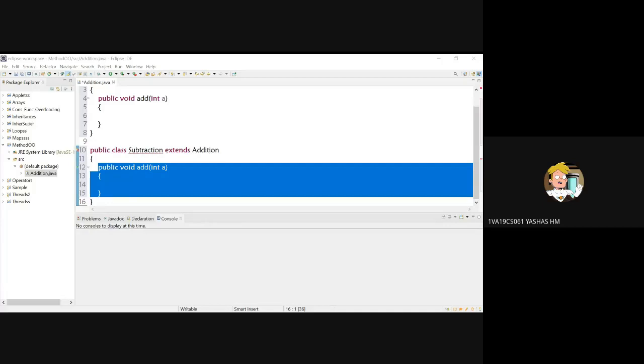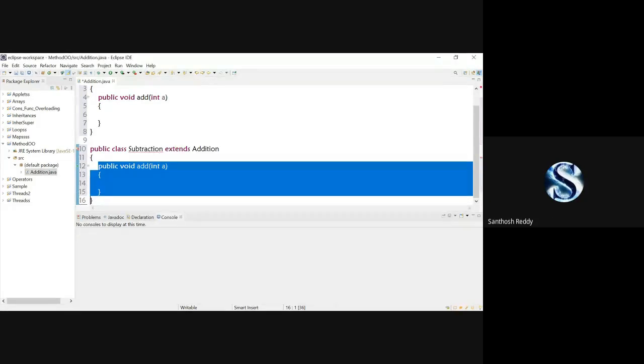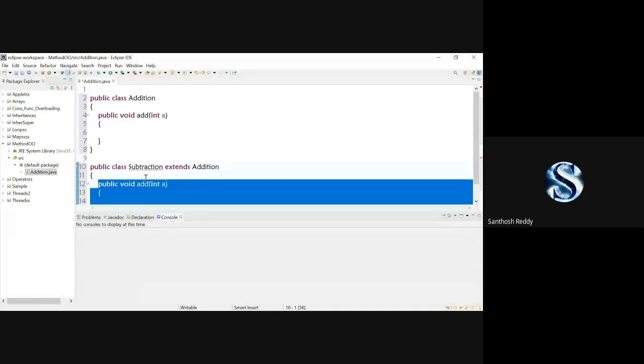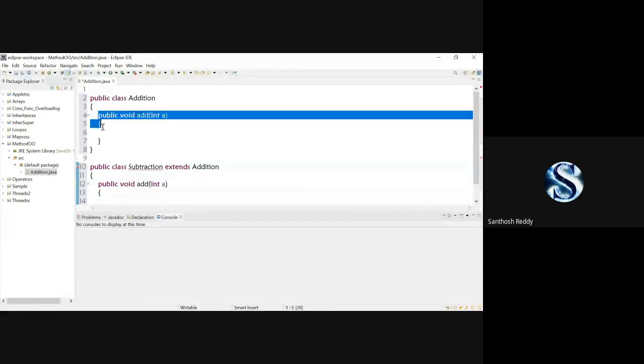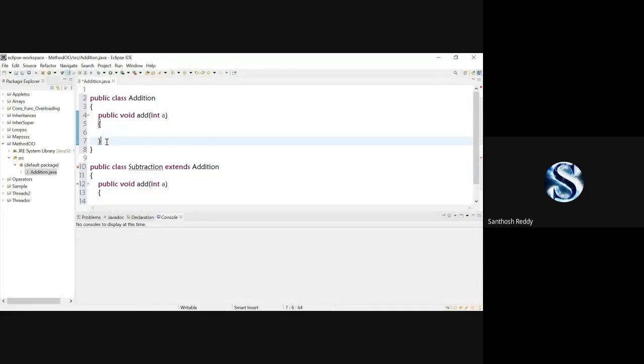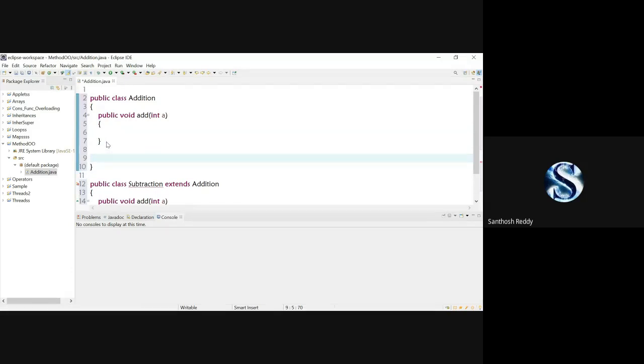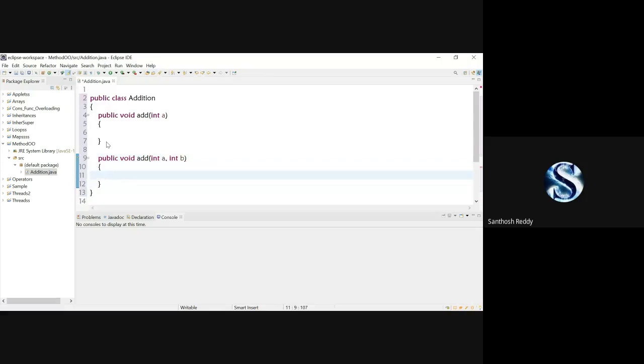Sir, how is it different from overloading, sir? The number of parameters. Okay, the first one is the number of parameters. The second one is that overloading will be done in only a single class. If you want to overload, you have to overload in the single class. In the addition class only, you have to overload int A, comma, int B. For this, we are going to call it overloading.